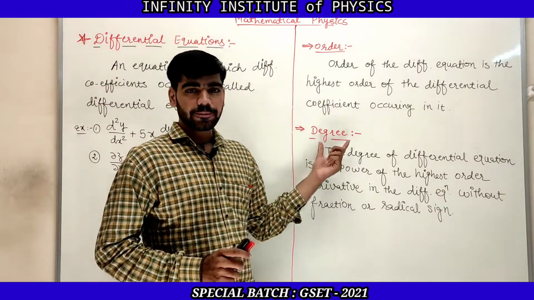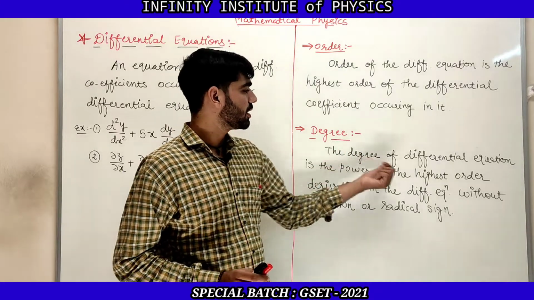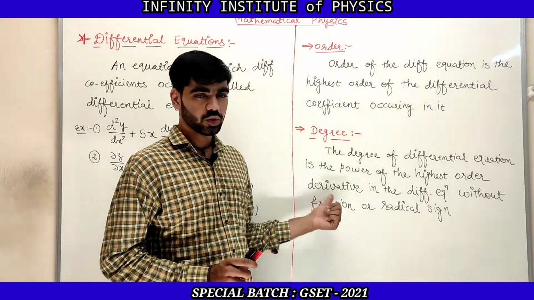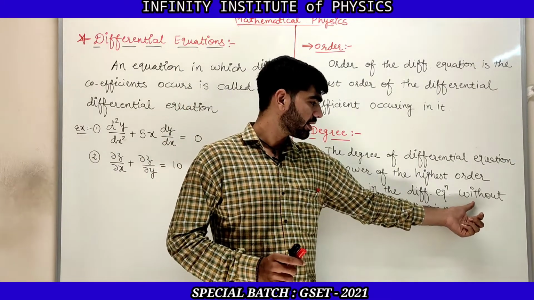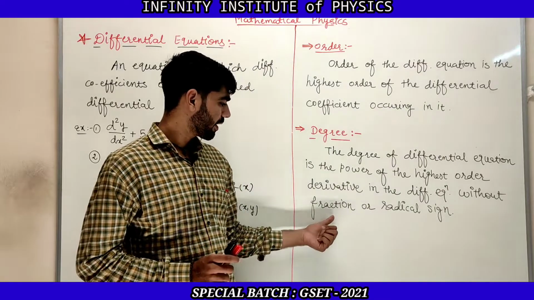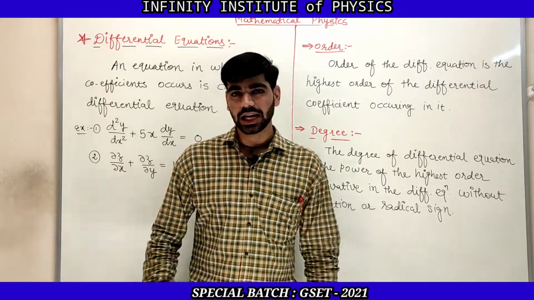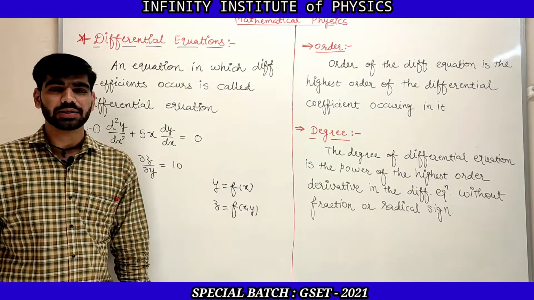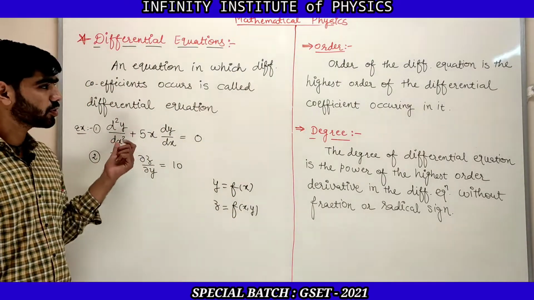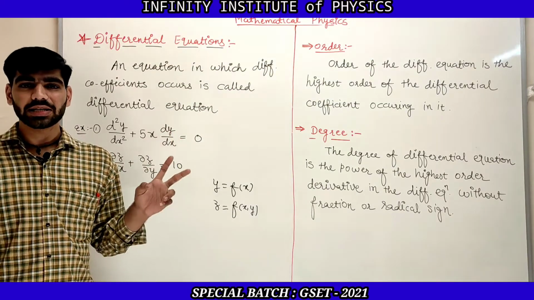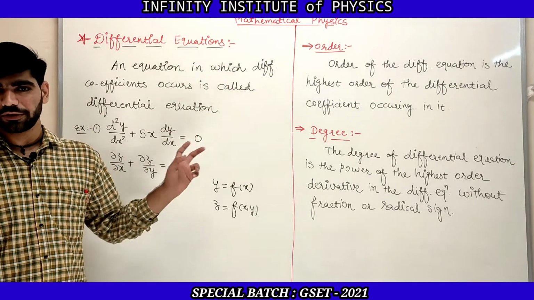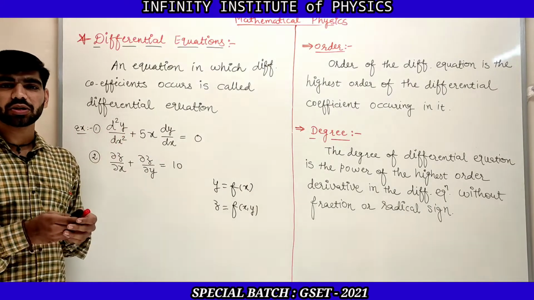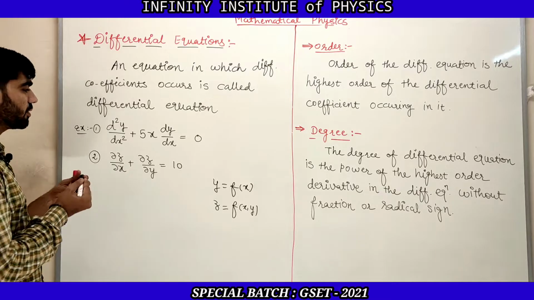And next is degree. The degree of the differential equation is the power of the highest order derivative in the differential equation without fraction or radical sign. So degree means, first of all you need to find the highest order differential coefficient in the differential equation, and the power of that particular highest order derivative coefficient will be the degree.